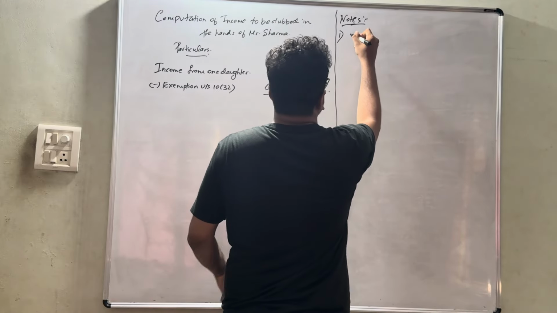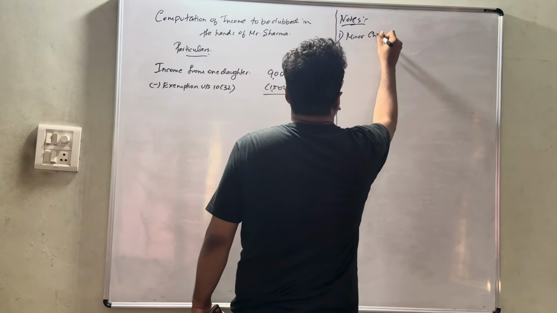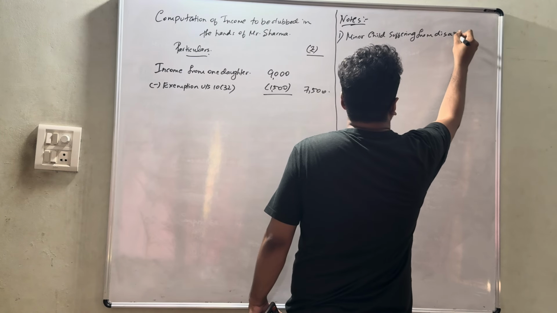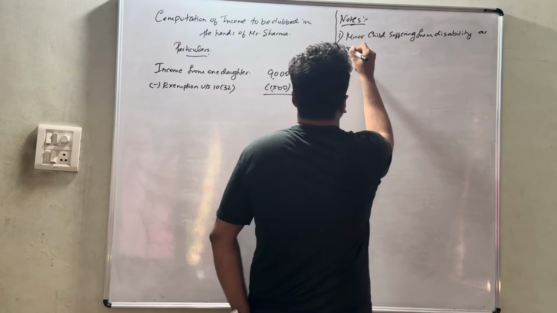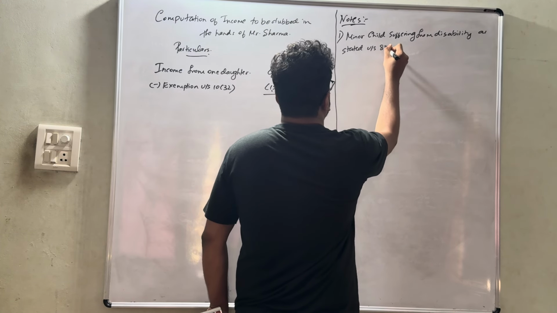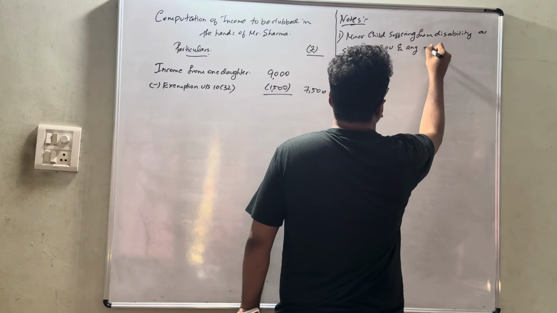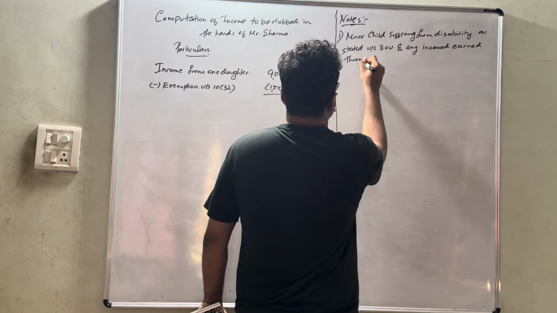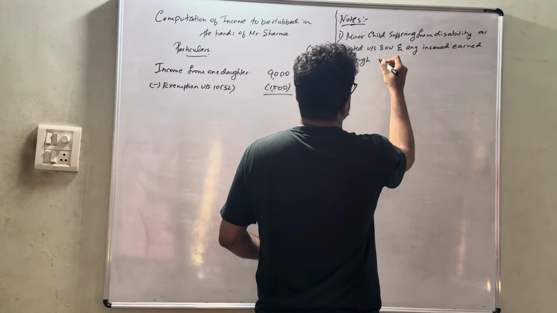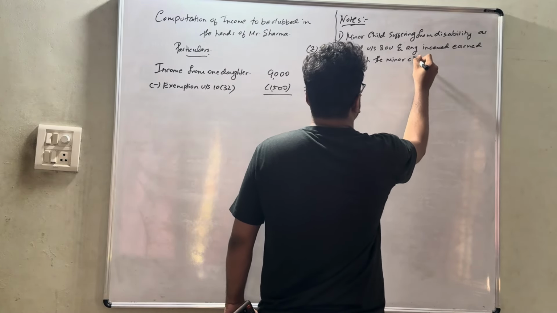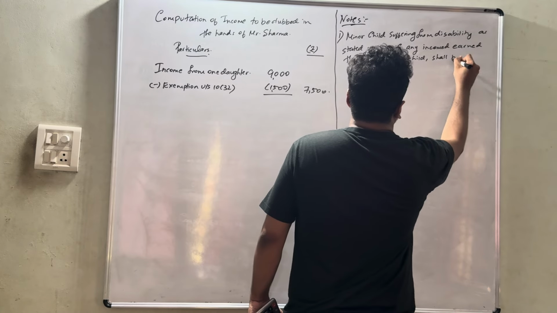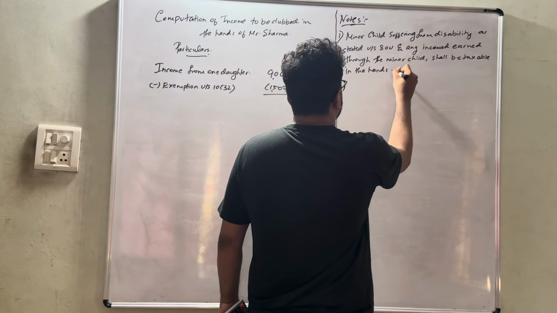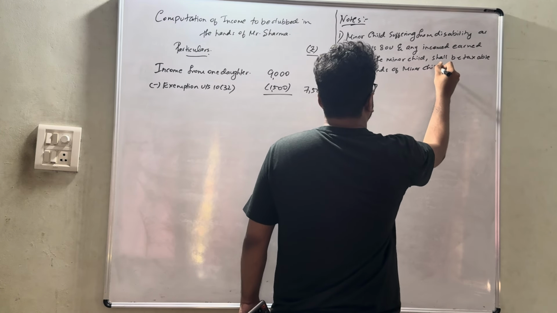First, minor child suffering from disability as stated under section 80U, any income earned through the minor child shall be taxable in the hands of the minor child only.